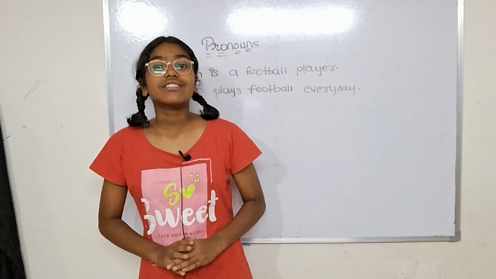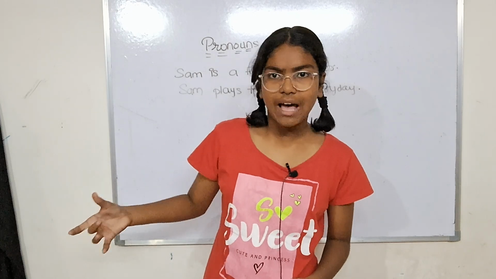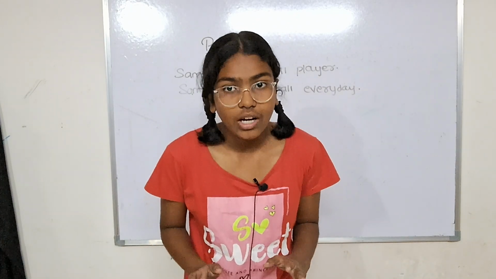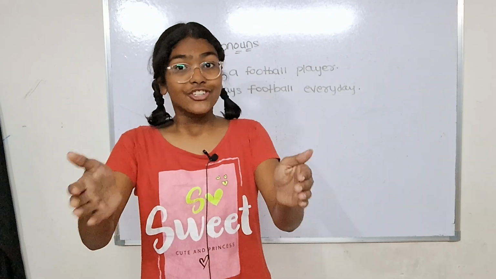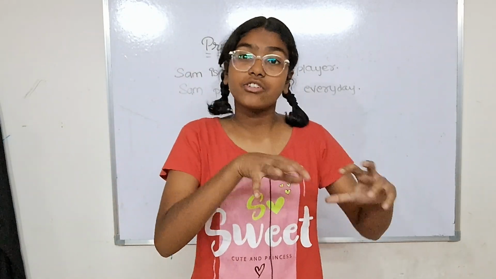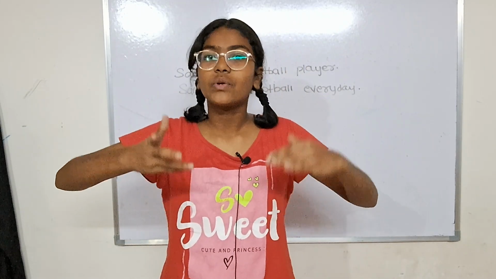Now, in these sentences where I described Sam, what could you all understand? I hope you all understood what was the word that I was using more. It was Sam. Like Sam's father, which is describing the noun Sam, the person Sam, and someone related to Sam, that is his father.